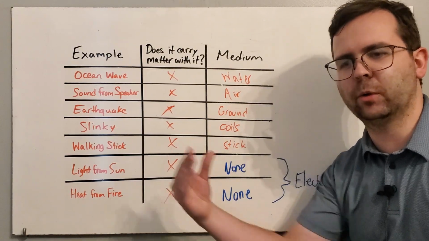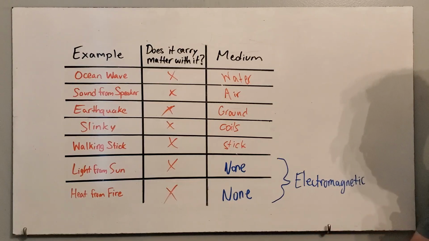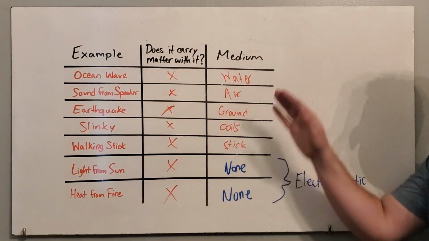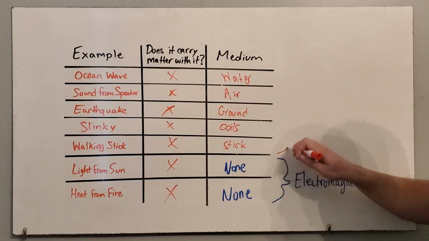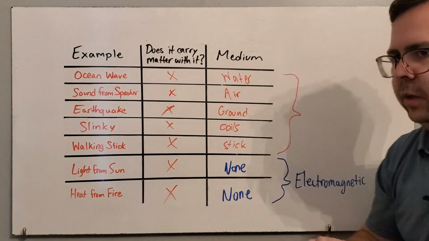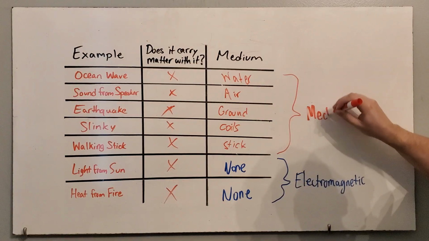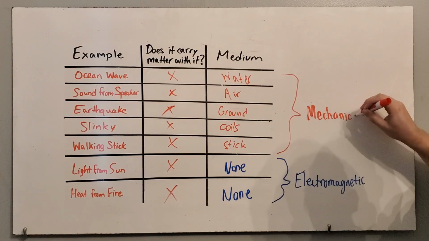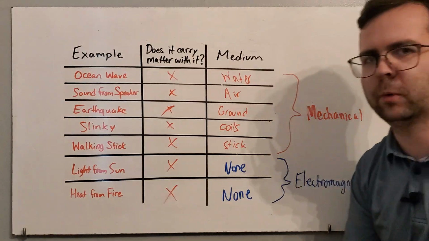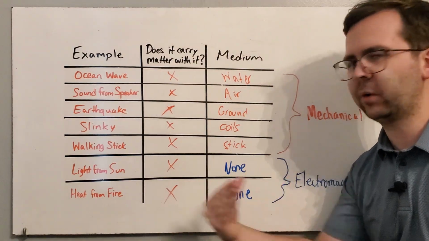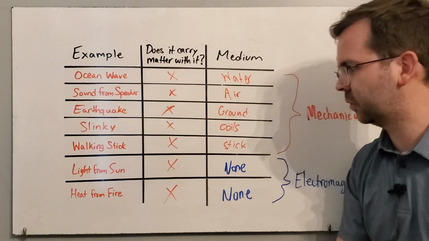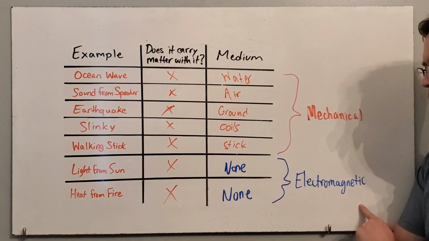They carry themselves through outer space because they are electromagnetic waves. These other ones need some mechanism or some medium to travel through, they need something that can carry them. They're called mechanical waves. And mechanical waves, like I said, need a mechanism, or they need something that carries them in order to actually exist. So these are the two different categories for waves.